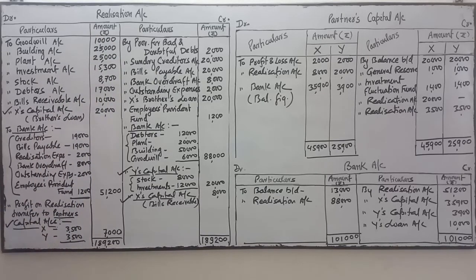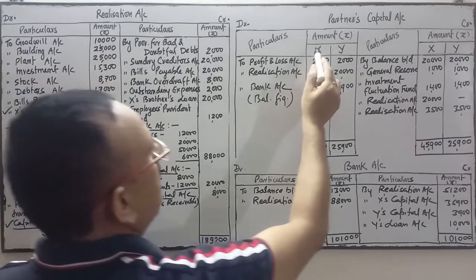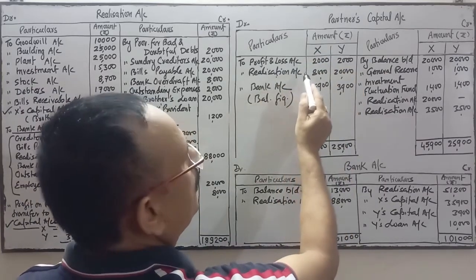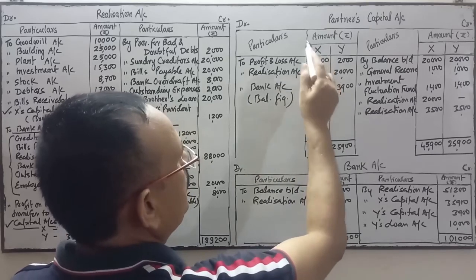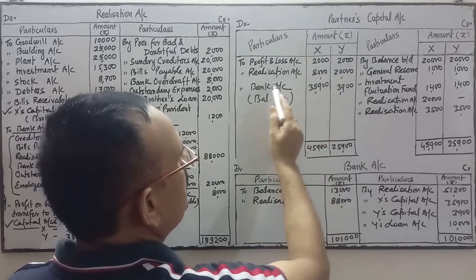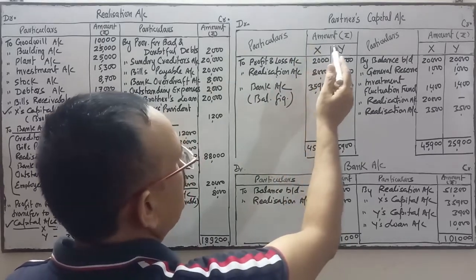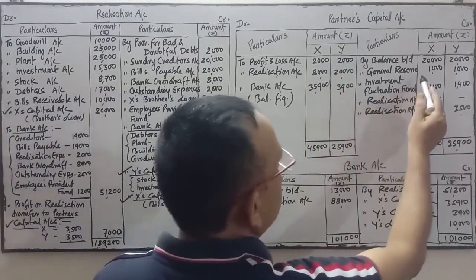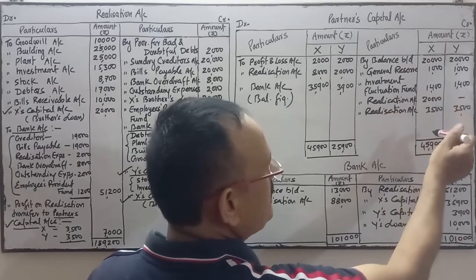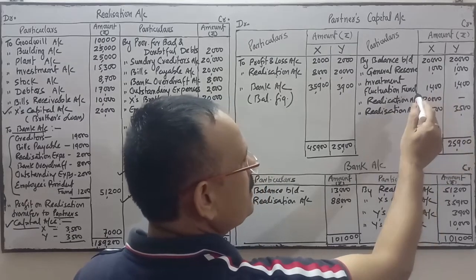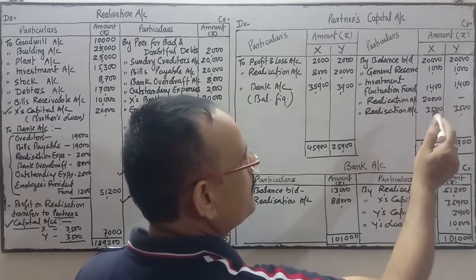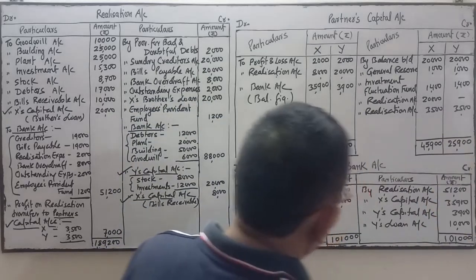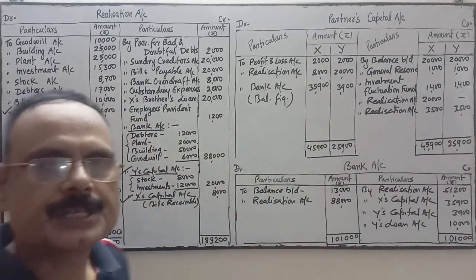Realization account debit to X capital, Y's capital. Here X capital account debit, Y's capital account debit to profit and loss; X capital account debit, Y's capital account debit to realization; X capital account debit, Y's capital account debit to bank account; general reserve account debit to X capital, Y's capital; investment fluctuation reserve account debit to X capital, Y's capital. These are the journal entries.